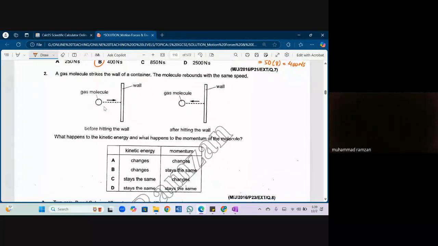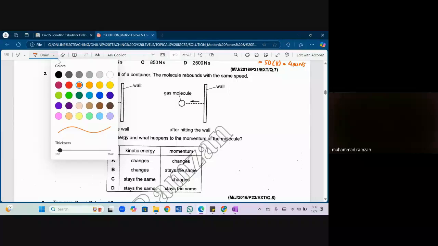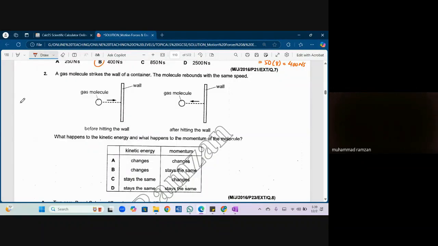A gas molecule strikes the wall of a container. The molecule rebounds with the same speed. Same speed hai, but not same velocity. Because velocity has what? Direction. So velocity same nahi rahegi. So before hitting the wall, after hitting the wall, what happens to the kinetic energy and what happens to the momentum?